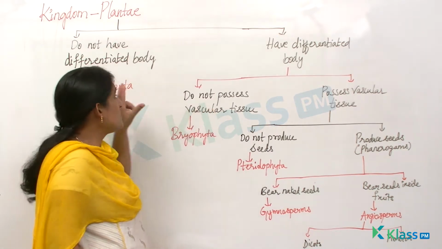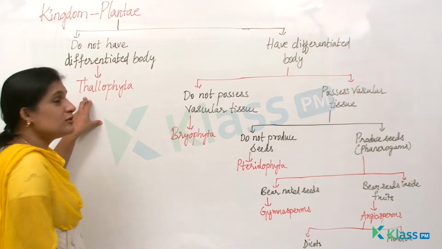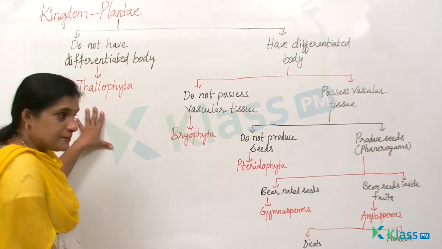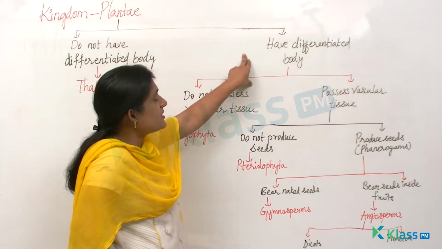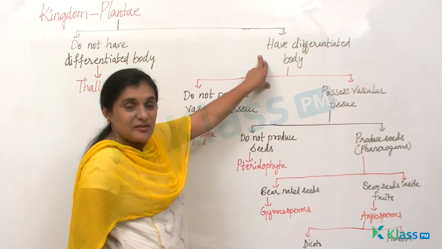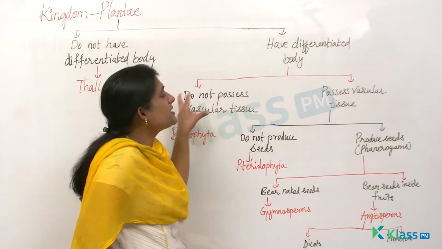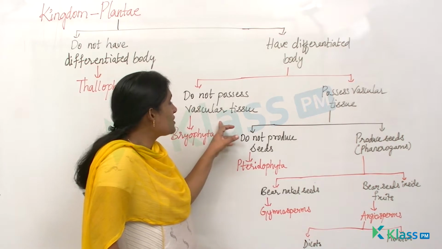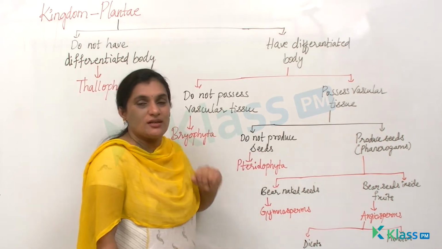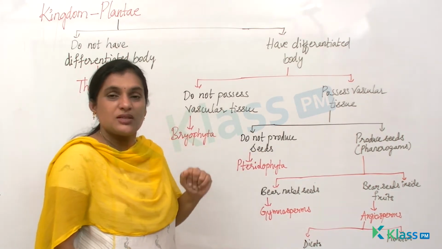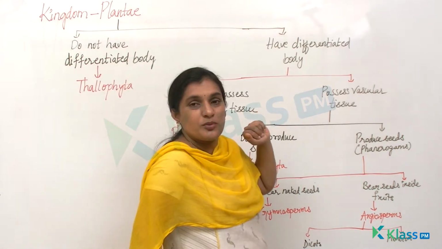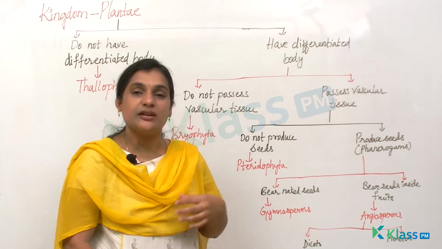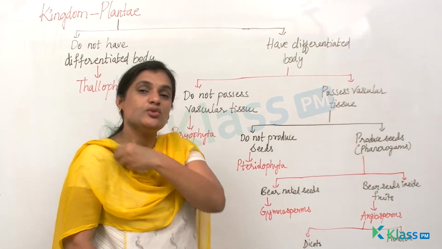Okay, the first point they have taken is whether the body is differentiated, where you can see a division of Thallophyta. In the second case, if the body is differentiated, how is it classified into divisions? It is based on whether they possess vascular tissue or not. So based on the presence and absence of vascular tissue, they have categorized two divisions.